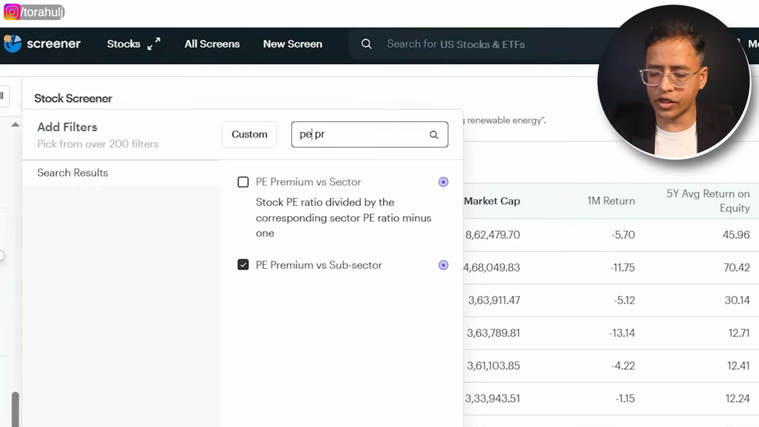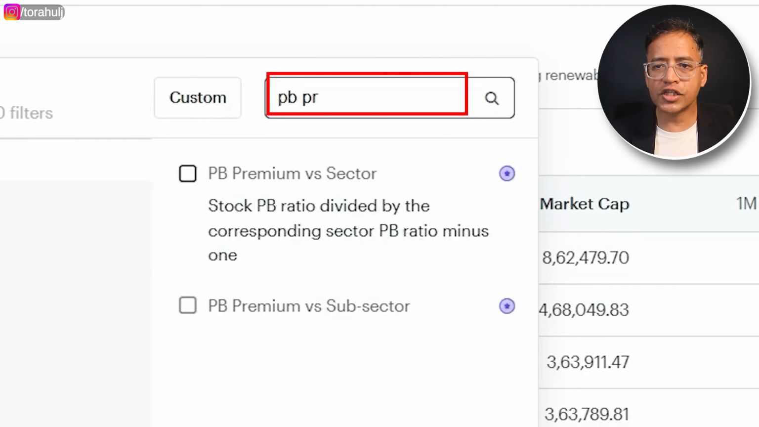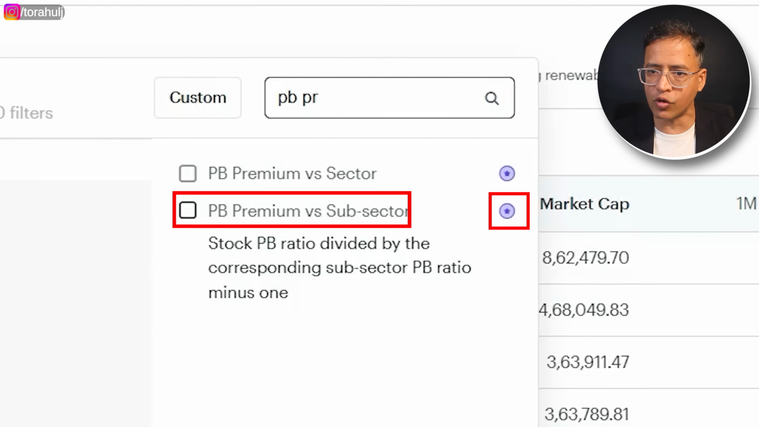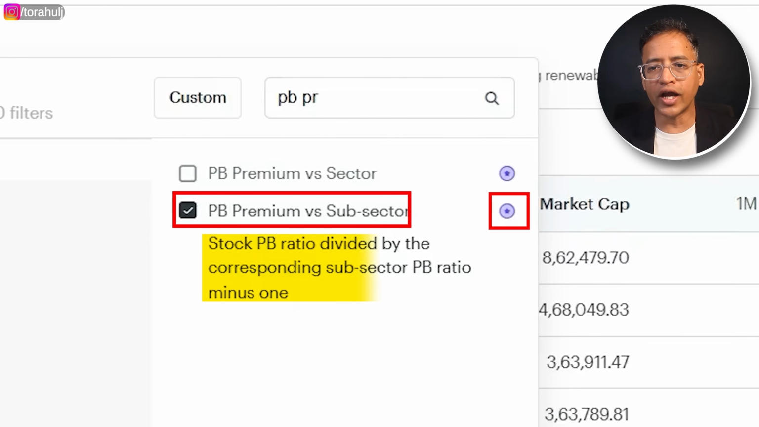The next one I'm going to use from a valuation perspective is a similar one. Rather than earnings, I also want to look at price to book. So I'm going to use the same filter, which is PB. Let me go and say PB premium versus subsector. Again, it's a pro feature. And here I'm going to look at price to book value and compare this with the subsector, right? Again, very, very simple logic.